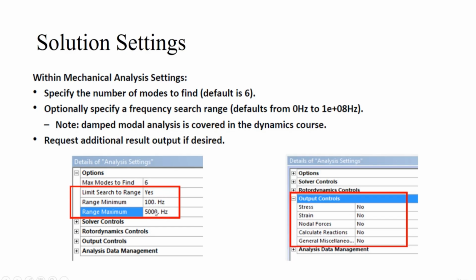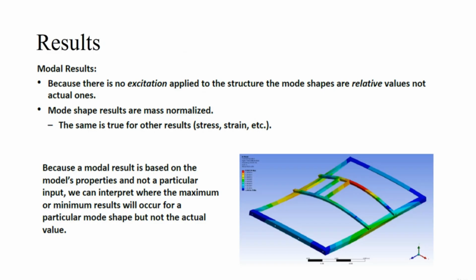In addition to all of these things, I can also ask the software to calculate the stresses, strains and reactions that occur due to this particular vibration at the natural frequencies. Then coming to the results, since there is no external force applied, we are going to get the mode shapes as well as the natural frequencies.